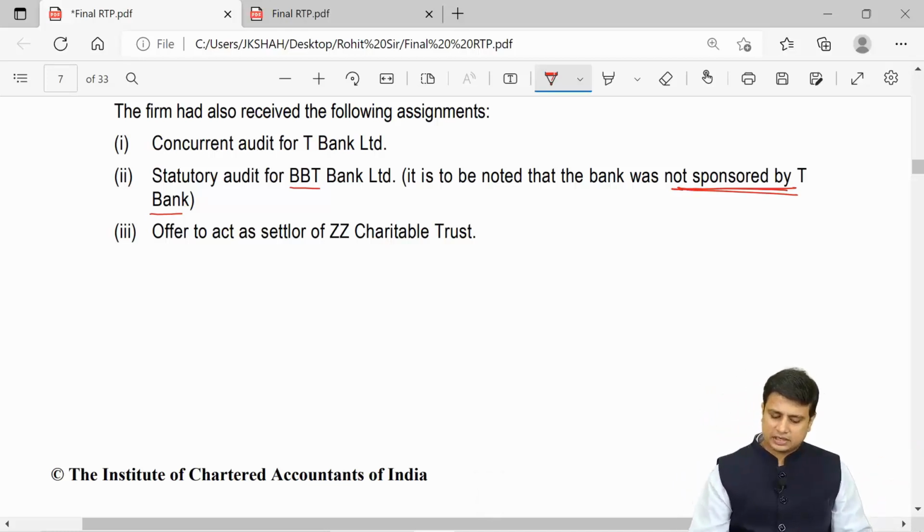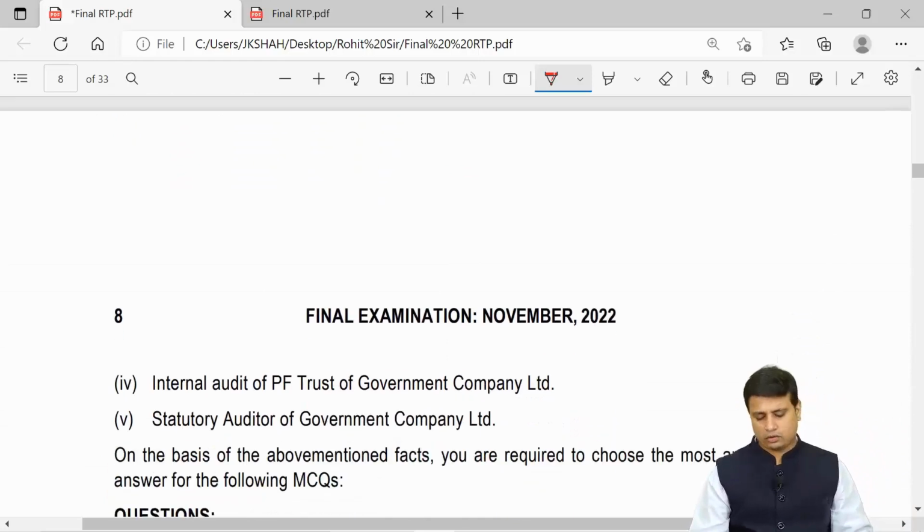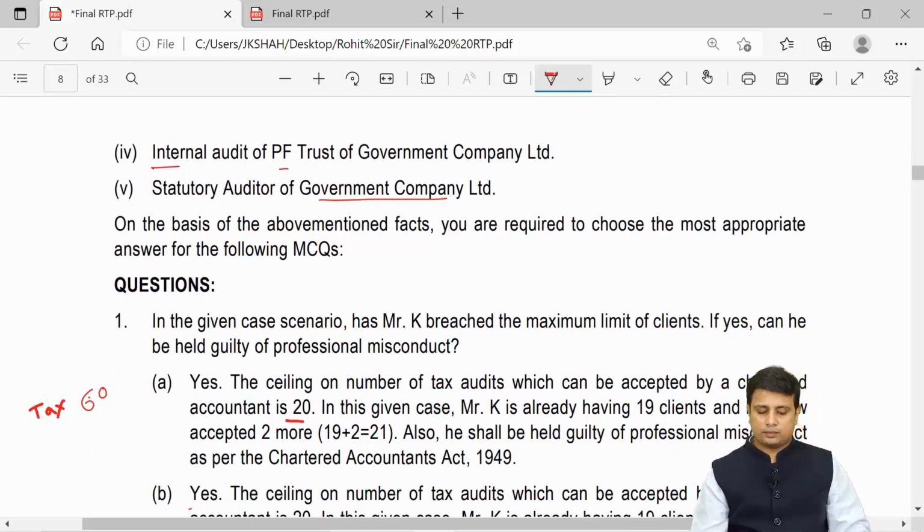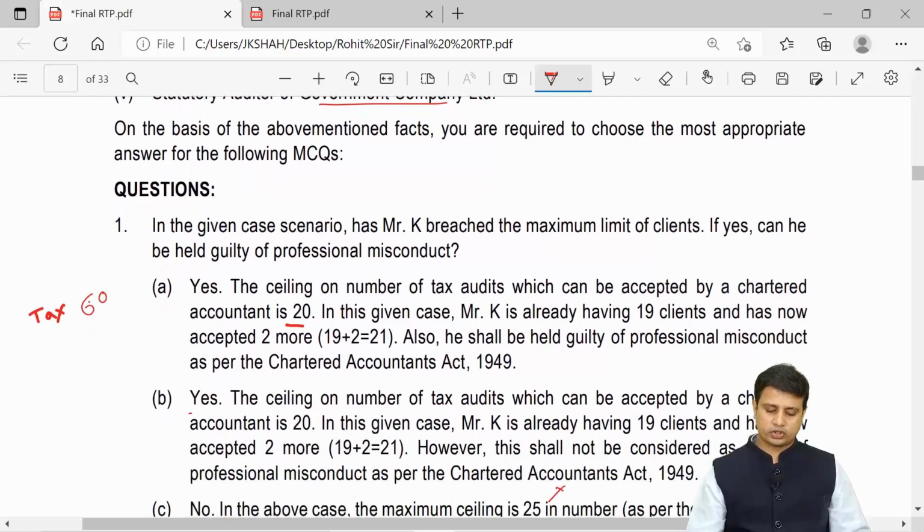Offer to act as a settler of ZZ, we can be a settler. Internal audit of the PF trust. Statutory auditor of the government company. If you are the internal auditor of a PF trust, you cannot be the statutory auditor of that company. So you can do either this or this, you cannot do both of them. On the basis of the above mentioned facts, you are going to choose the most appropriate answer.